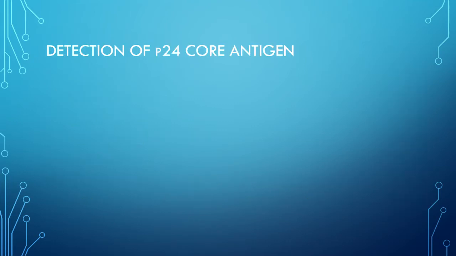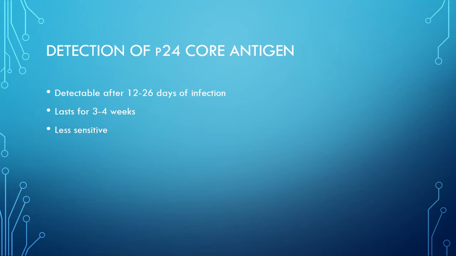Now the detection of the P24 core antigen. P24 antigen becomes detectable after 12 to 26 days of infection and it lasts for 3 to 4 weeks thereafter. Again, it is elevated during the late advanced stage of AIDS, and P24 antigen is detectable only by the 4th generation and the 5th generation of ELISA. It is less sensitive, around 30%, because once the antibody is formed, it binds to the P24 protein and the antigen antibody complex gets eliminated from the blood. That's why this is less sensitive.